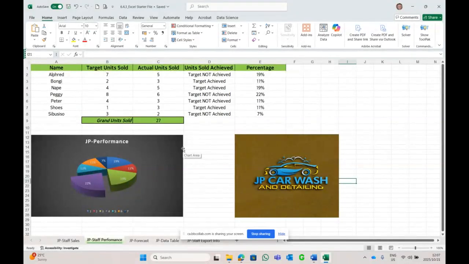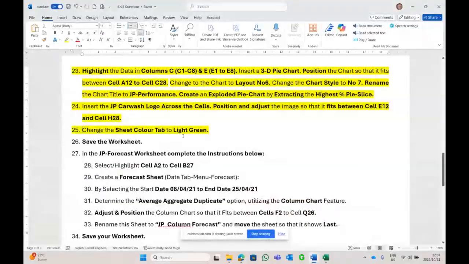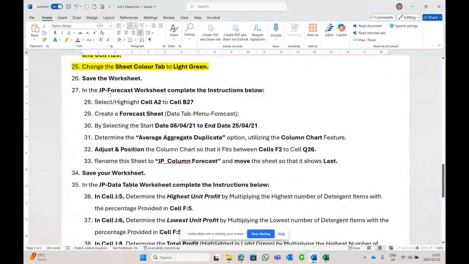This is very much like your November exam, people. That's why I'm doing this exercise. Okay, let's see. Save the worksheet, which we did too.